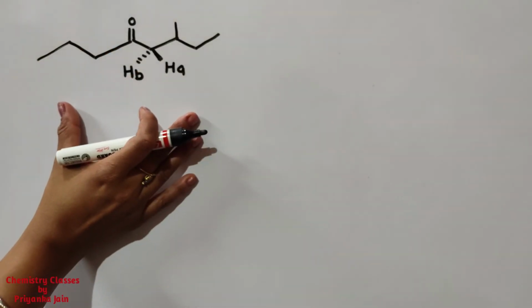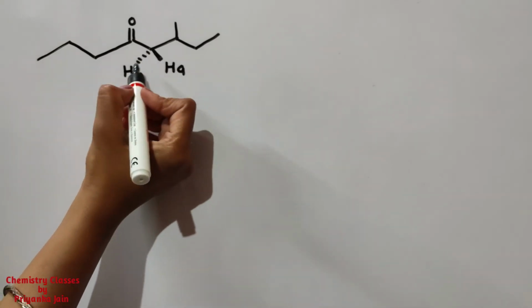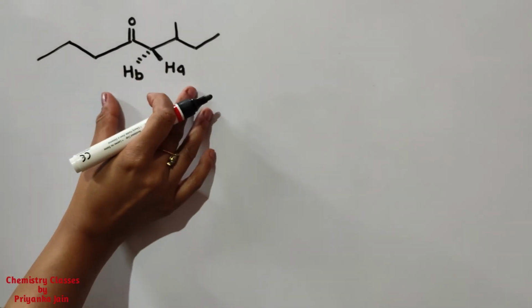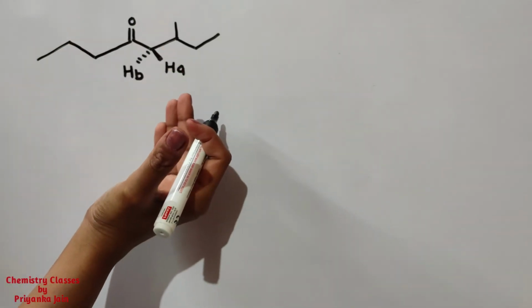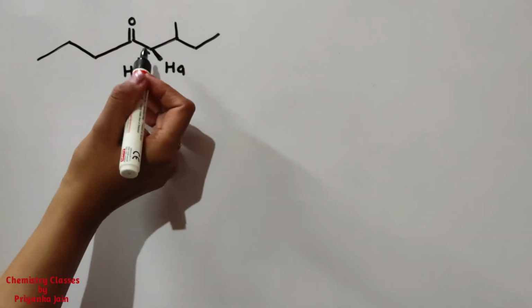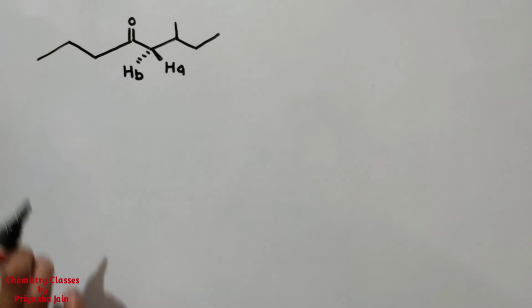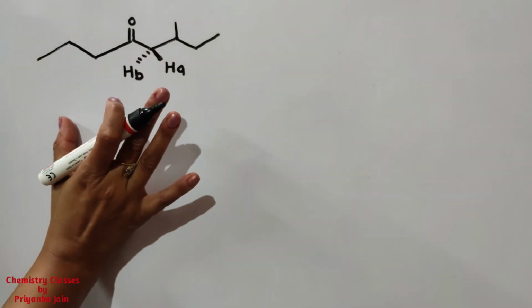See here one example. I have taken here one example. You can understand this. These are the two hydrogens, and we have to identify whether they are enantiotopic or diastereotopic, or constitutionally heterotopic or homotopic. So see here, these are not constitutionally heterotopic. Why? Because both the hydrogens are attached to the same carbon atom, or these are not homotopic, right?